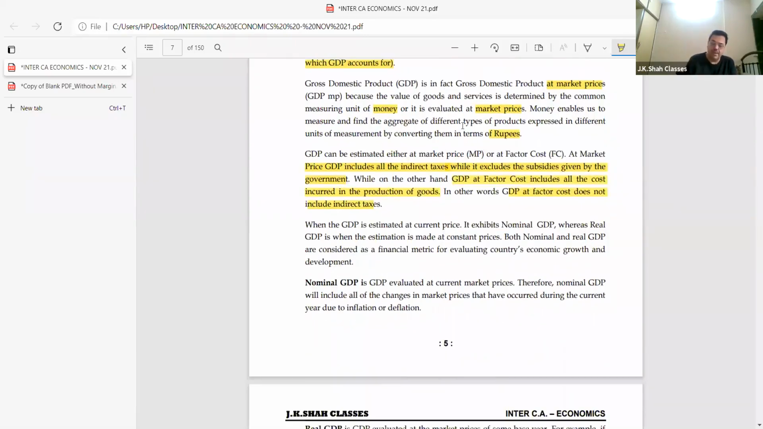Now comes current price and real GDP. Two minutes break, students. Two minutes only.